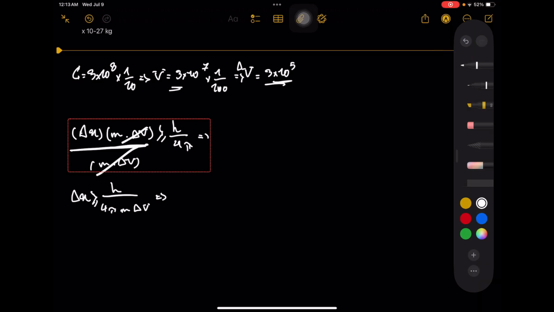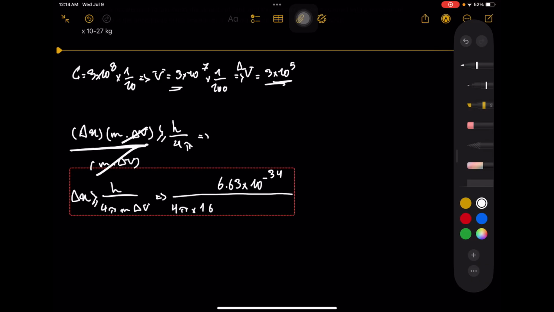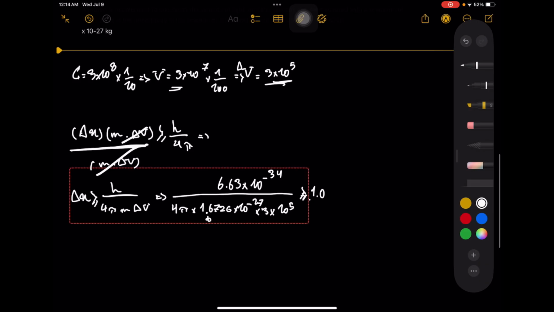So now we calculate it, and it would be 6.63 times 10 to the power of negative 34 over 4 pi times 1.6726 times 10 to the power of negative 27 times 3 times 10 to the power of 5. So delta X is greater or equal to 1.05 times 10 to the power of negative 13 meters.